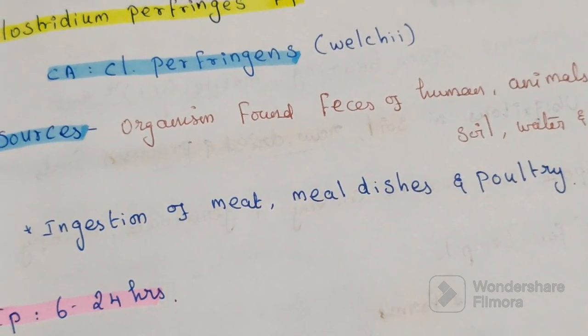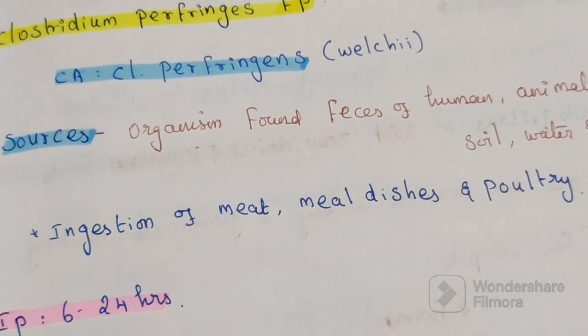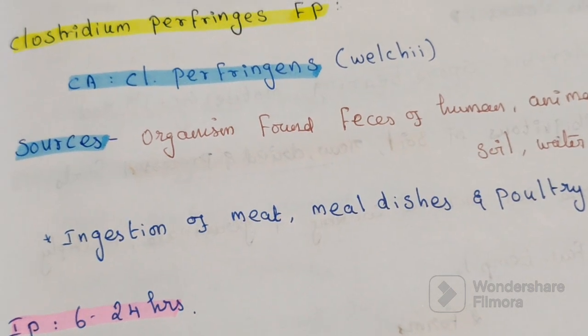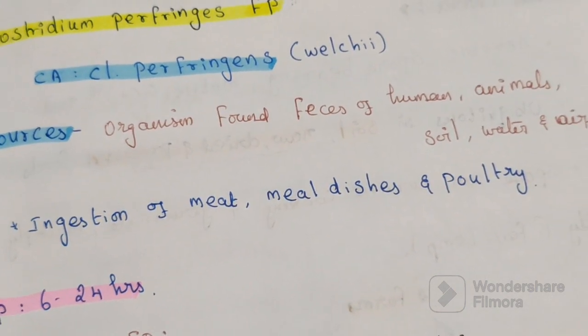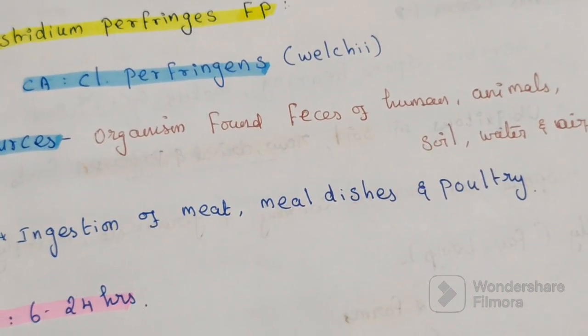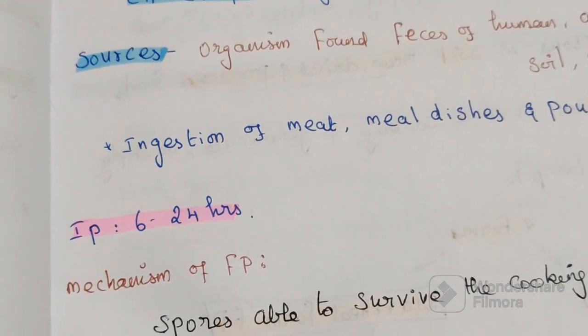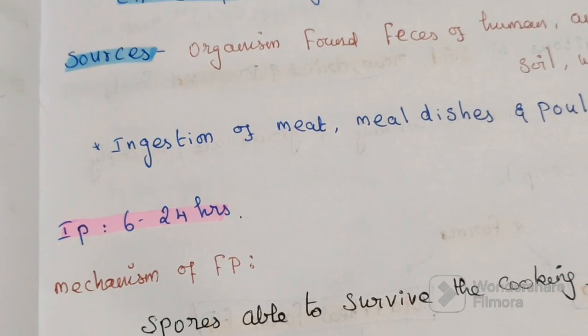The majority of outbreaks have been associated with the ingestion of meat, meat dishes and poultry. Then the incubation period is 6 to 24 hours.